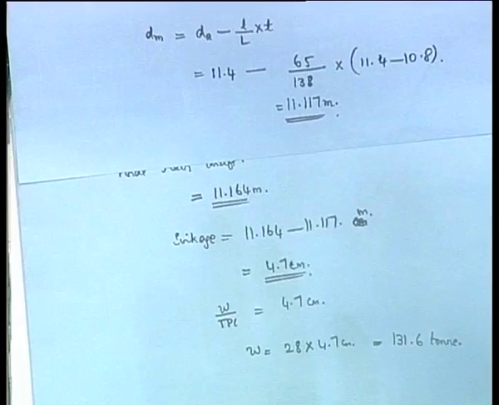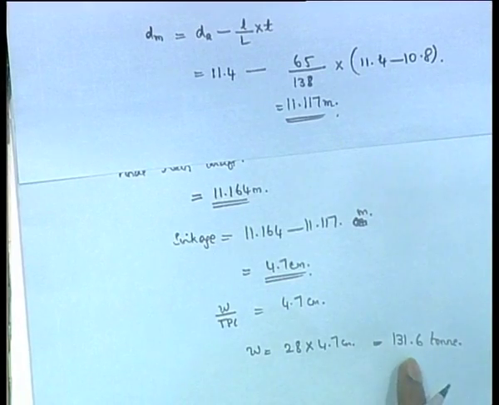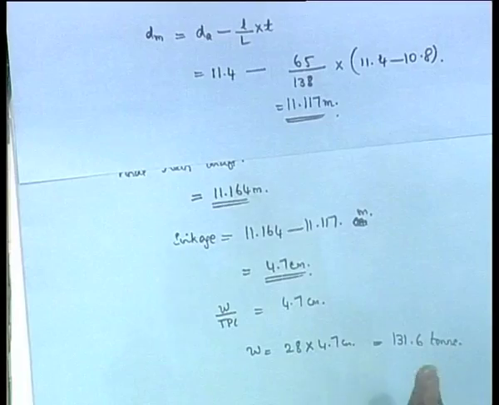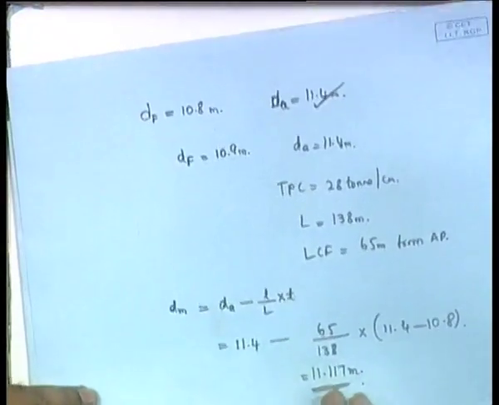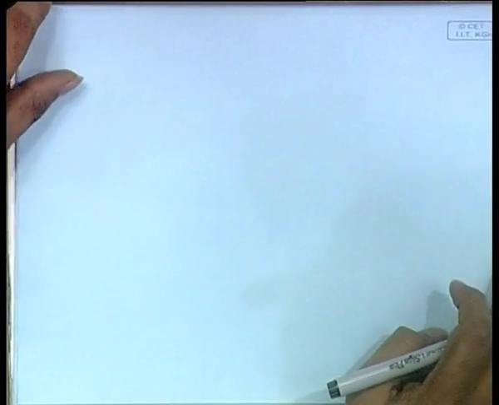It will give you an answer of 131 and that will give you some 140. So, okay, some difference in answer. So, you have to always take the mean draft, because that will give you the exact answer, it will include the sinking and everything. So, always take the mean draft and not the average. Do not just take aft plus forward by 2, you just use the formulas that are given here.